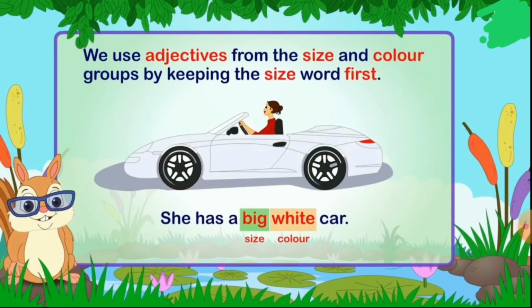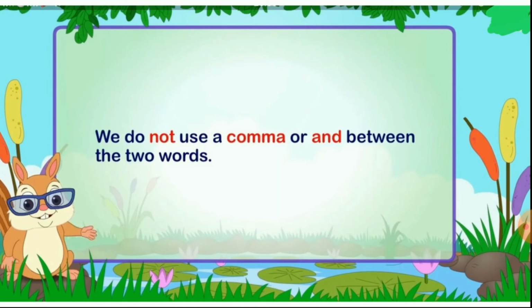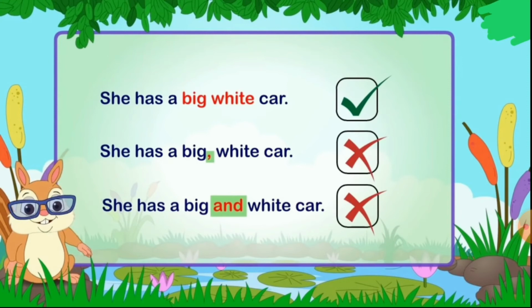Now as you can see, big and white both are adjectives. But first we will put the size adjective, that is big, and then the color adjective, that is white. She has a big white car. We do not use a comma or and between the two words. When we are talking about adjectives, we do not put a comma or use conjunctions like and. Okay? Look here. She has a big white car.